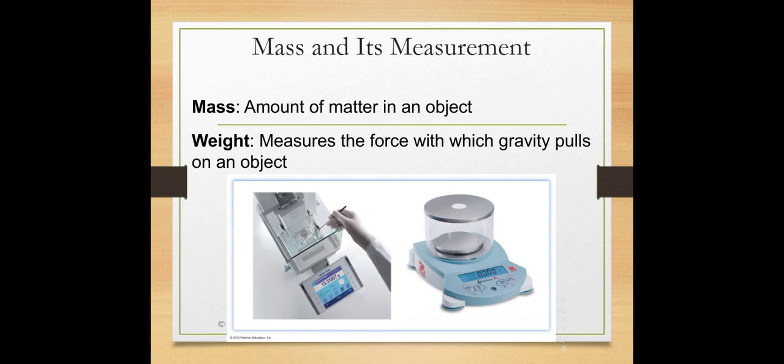Then we have mass and its measurement. What is mass? Mass is the amount of matter in an object, and weight is the measure of the force with which gravity pulls on an object.